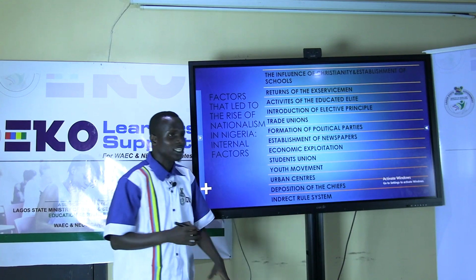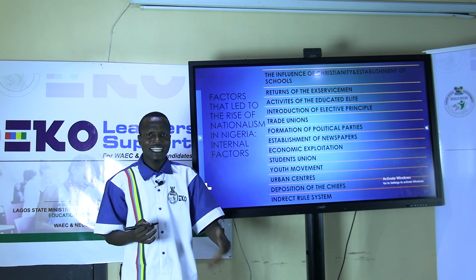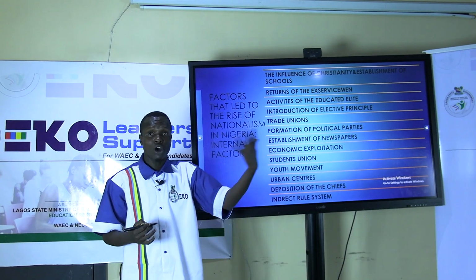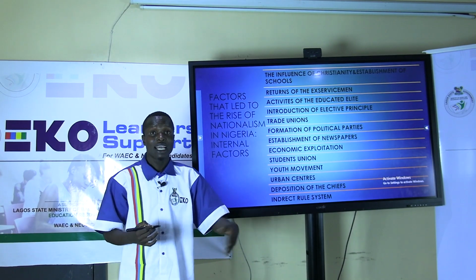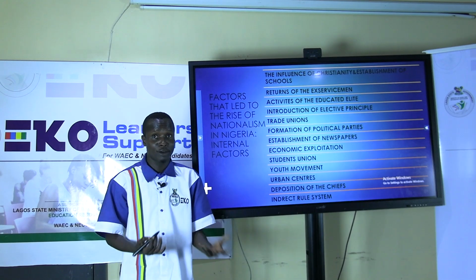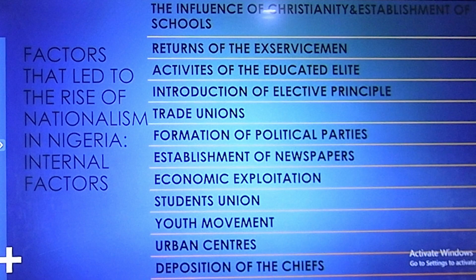Urban centers. There are different urban centers that were established in Nigeria to fight against colonialism. Different people also came up from the urban cities, like Lagos and Calabar. Those urban cities are full of educated people who fought against colonialism. The position of chiefs: they also practiced some systems that were not favorable to Nigeria.